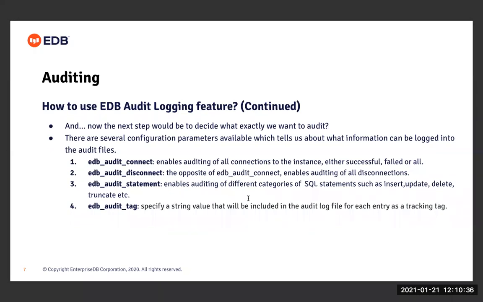The third parameter is edb_audit_statement, which enables auditing of different categories of SQL statements, such as insert, update, delete, truncate, etc. Whichever SQL statement you specify with this parameter will get logged into the audit file. And the fourth one is edb_audit_tag, which allows the user to specify a string value, and that string value will get associated with every record being added into the audit file.